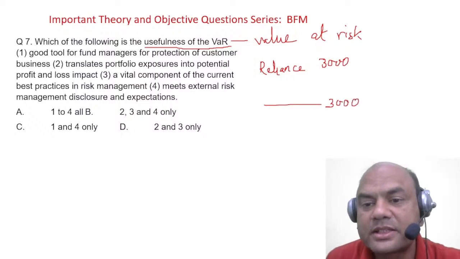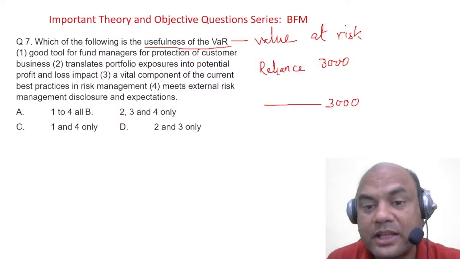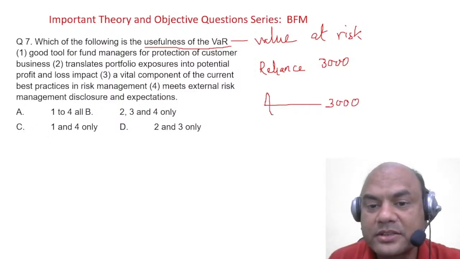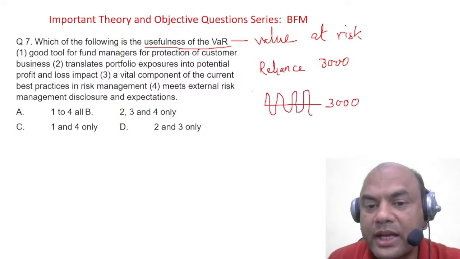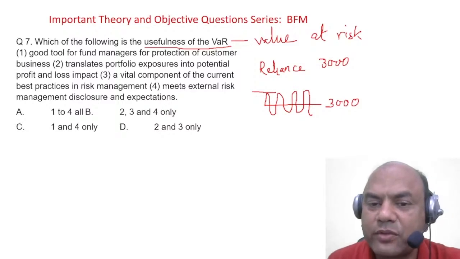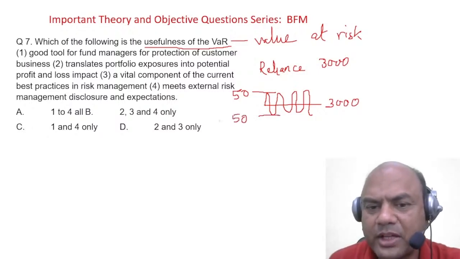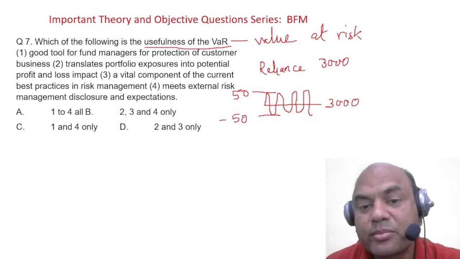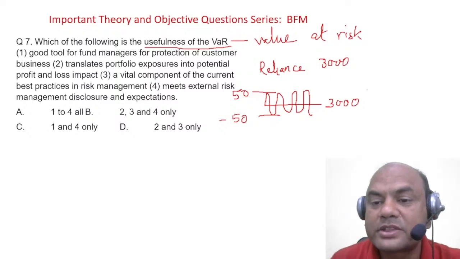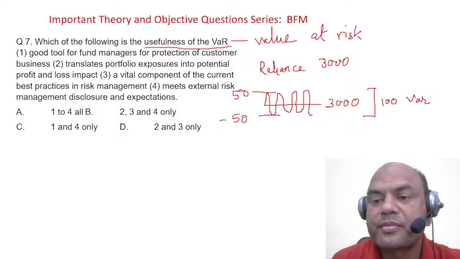So let's draw this mean line of 3,000. This Reliance share is the 3,000 mean line. Now the Reliance share fluctuates daily, like this. Above, it goes to around 3,050 rupees, below it goes down by 50 rupees. Daily fluctuation is this much. So what is the total fluctuation then? This 50 and 50, 100. So this value at risk of mine becomes 100. 100 is my VAR.